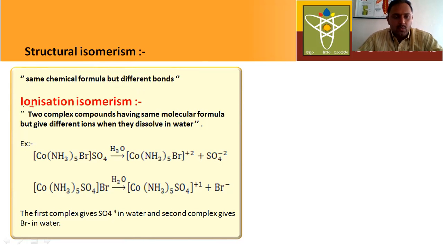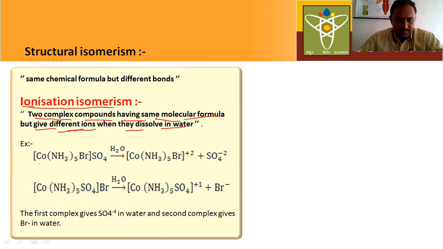Now let us understand what is ionization isomerism. Two complex compounds have the same molecular formula, but when you dissolve them in water, they produce different ions. These types of complexes are called ionization isomers, and the phenomenon is called ionization isomerism.